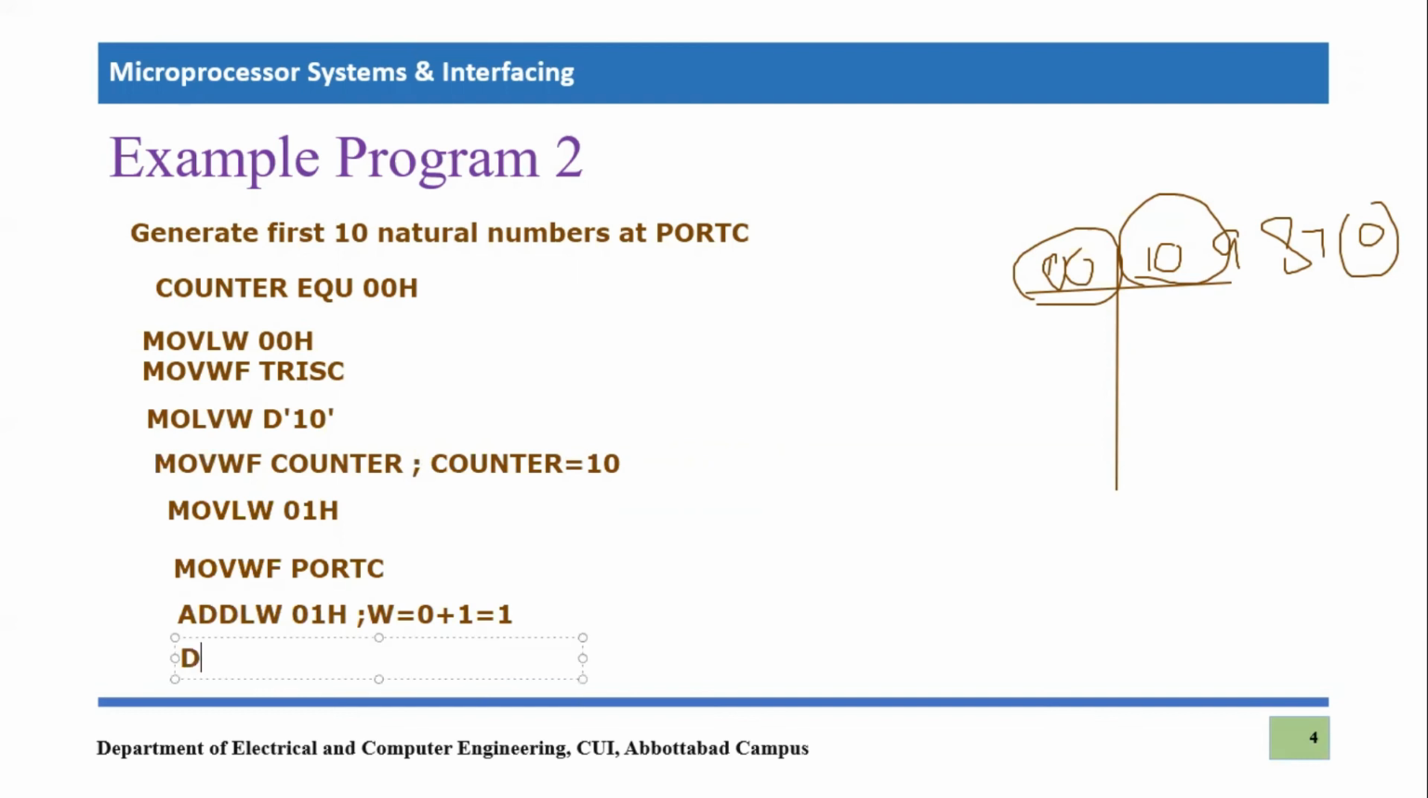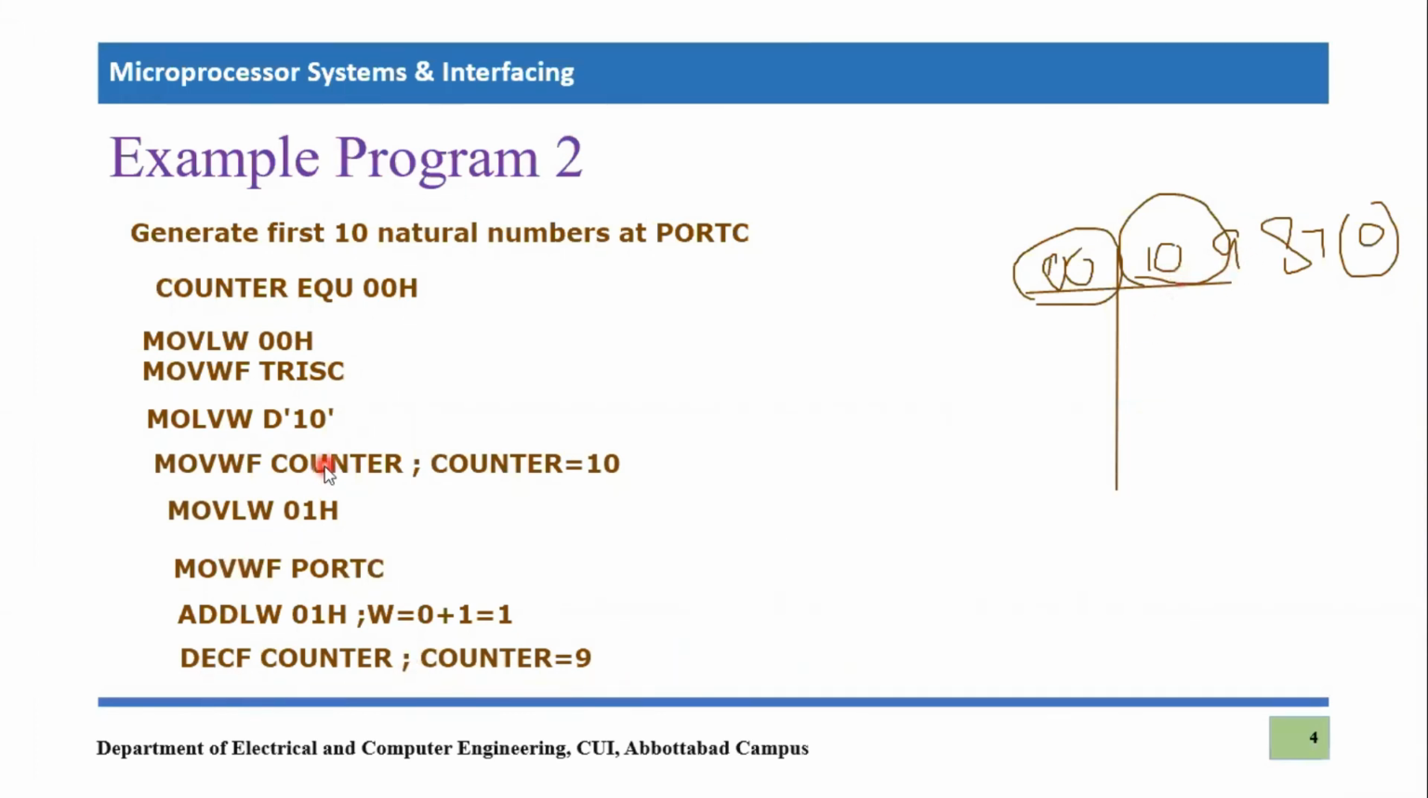First of all, you have to decrement the counter, decrement counter file, right? So now the counter will become equal to 9 at this stage, because you are decrementing it. From 10 that you stored, it has now become 9. So you have to check whether it has become 0 or not.